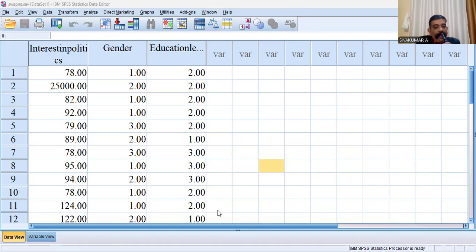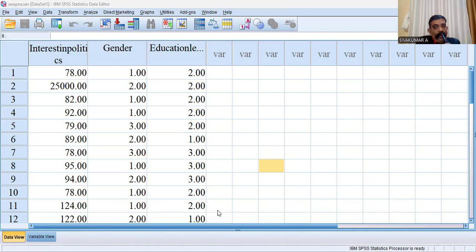In the case of two-way ANOVA, there should be two independent variables, and each independent variable should consist of two or more groups. In the case of one-way ANOVA, there should be only one independent variable, and that independent variable should have at least three options.